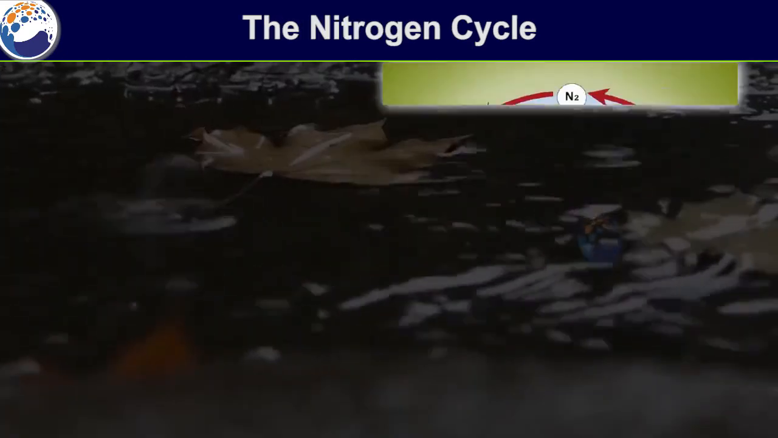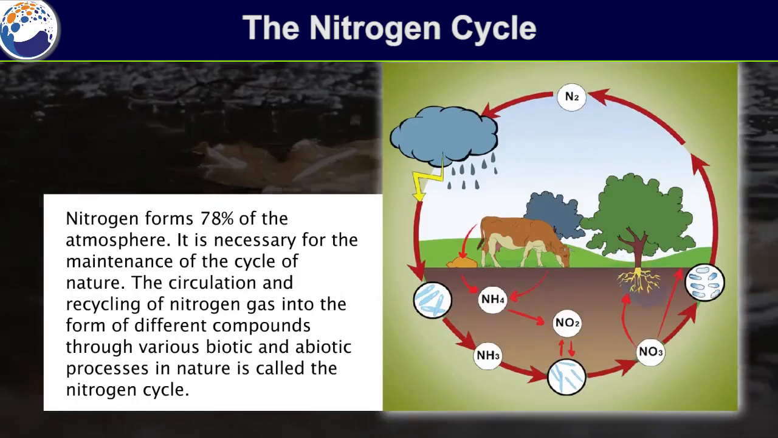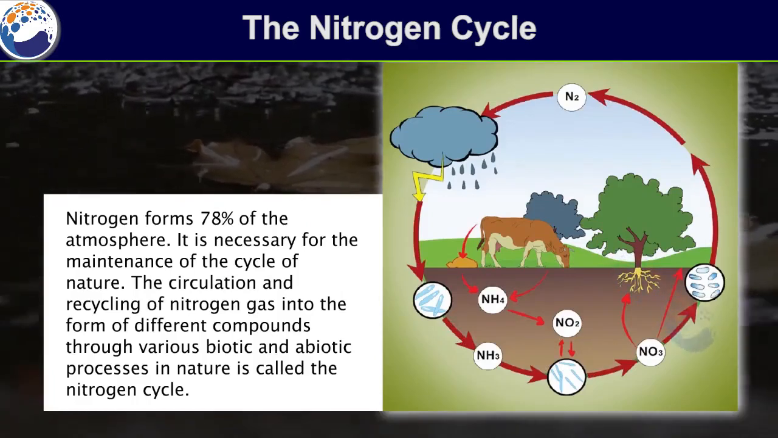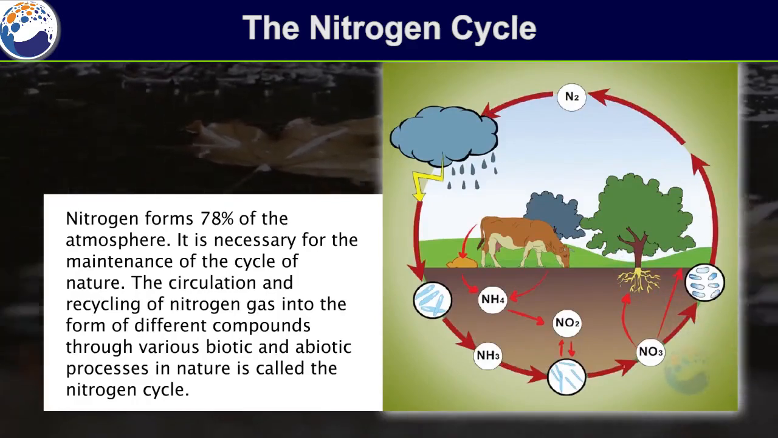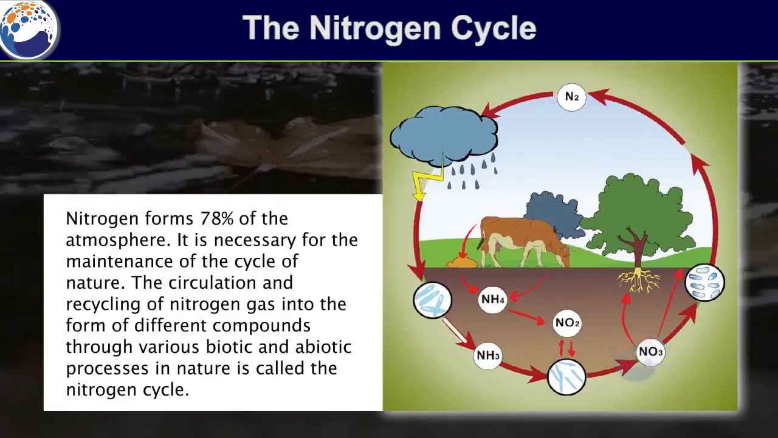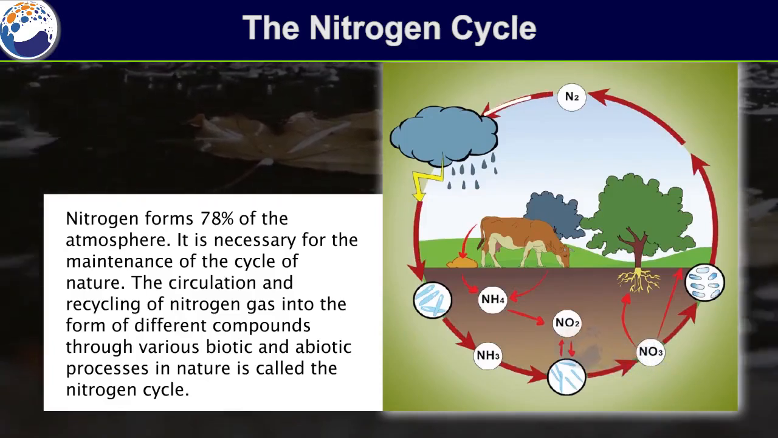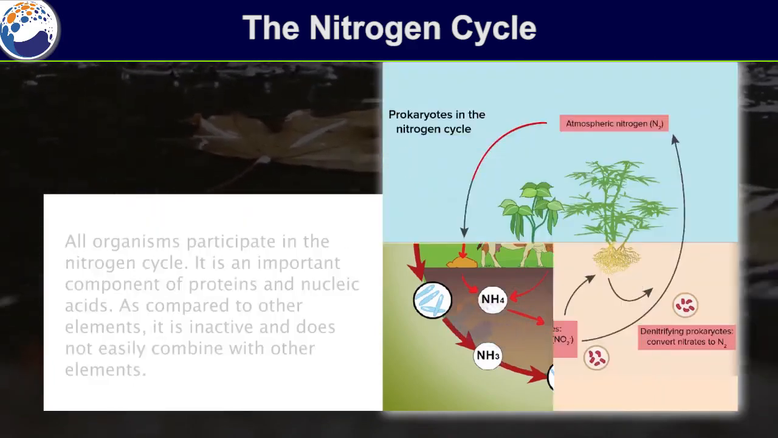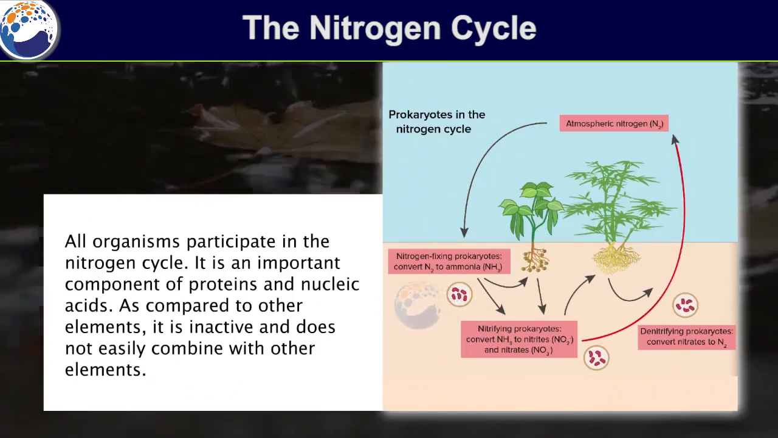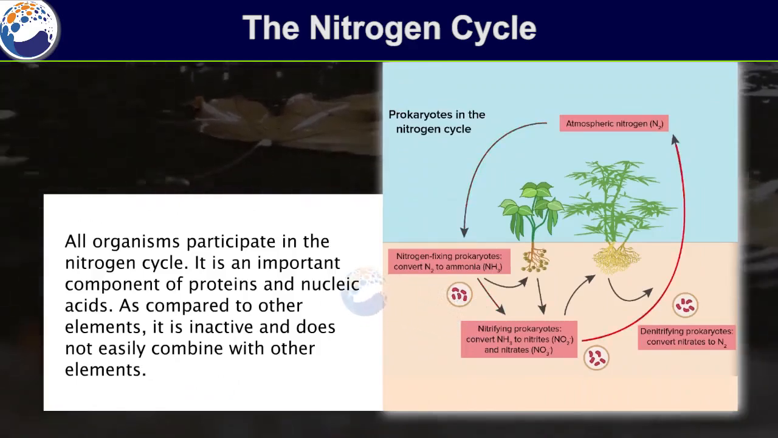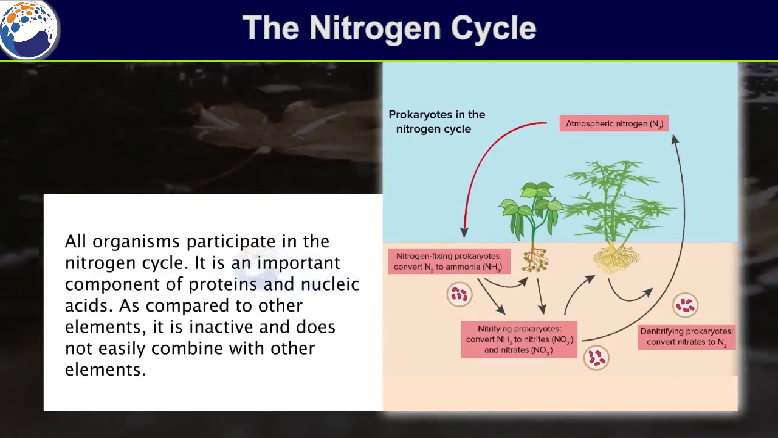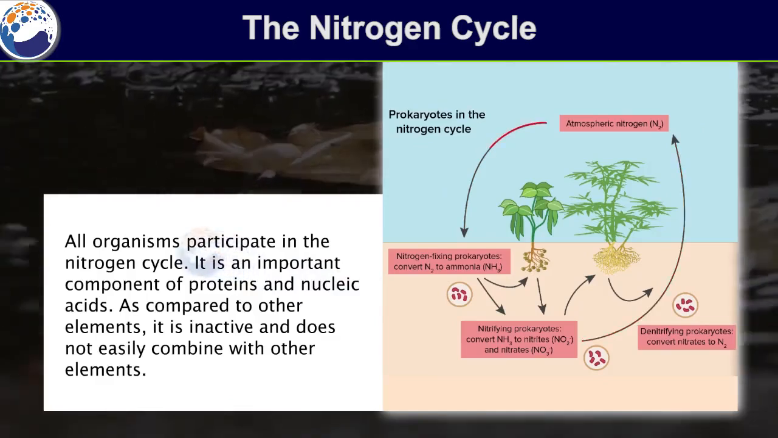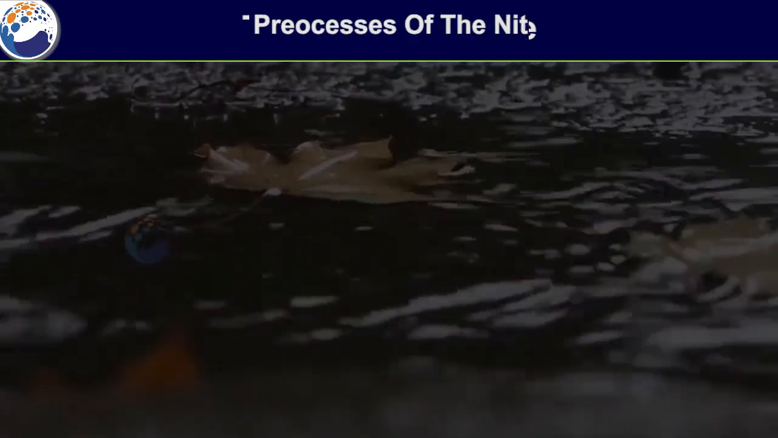The nitrogen cycle. Nitrogen forms 78% of the atmosphere. It is necessary for the maintenance of the cycle of nature. The circulation and recycling of nitrogen gas into the form of different compounds through various biotic and abiotic processes in nature is called the nitrogen cycle. All organisms participate in the nitrogen cycle. It is an important component of proteins and nucleic acids. As compared to other elements, it is inactive and does not easily combine with other elements.